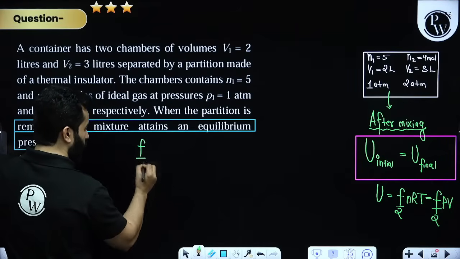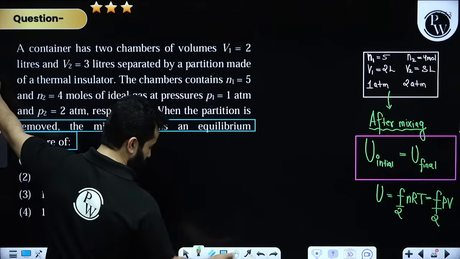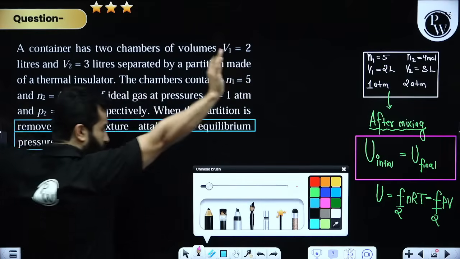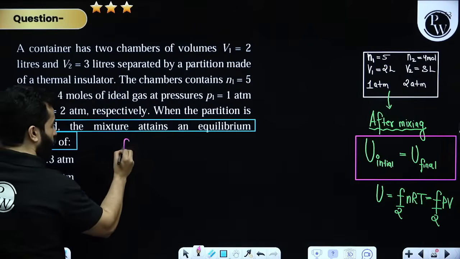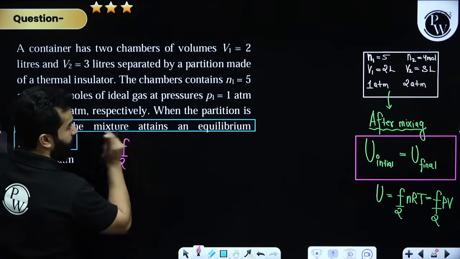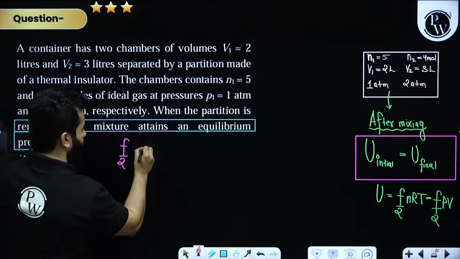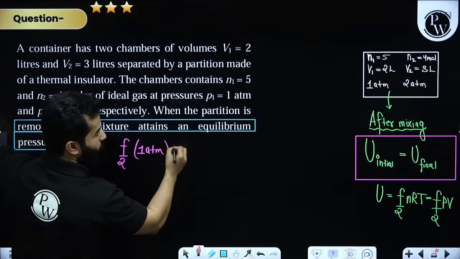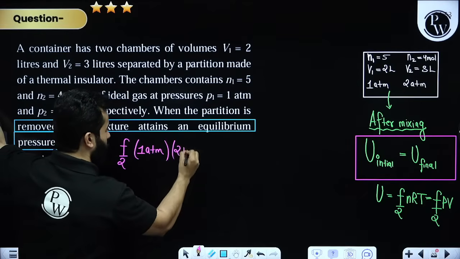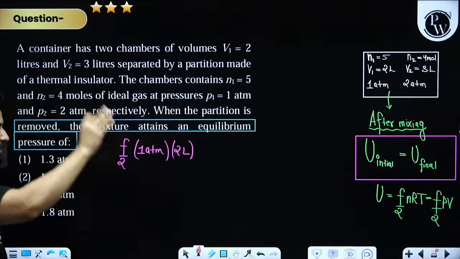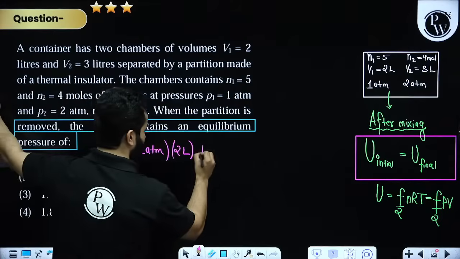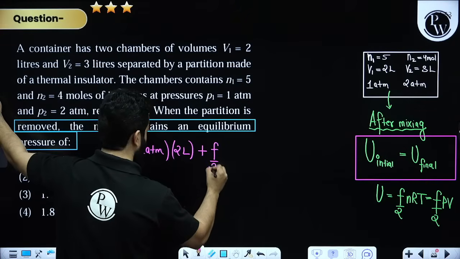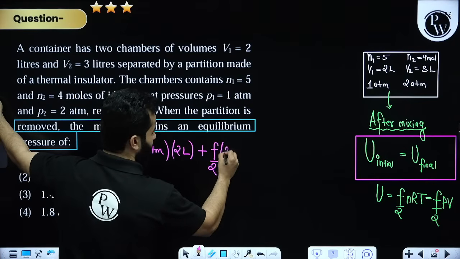Really nice problem, dosto. F by 2, pressure P1 was 1 atm, volume is 2 liters. There is no problem in writing liters, because it is going to get cancelled out anyway. Plus F by 2, pressure is 2 atm.